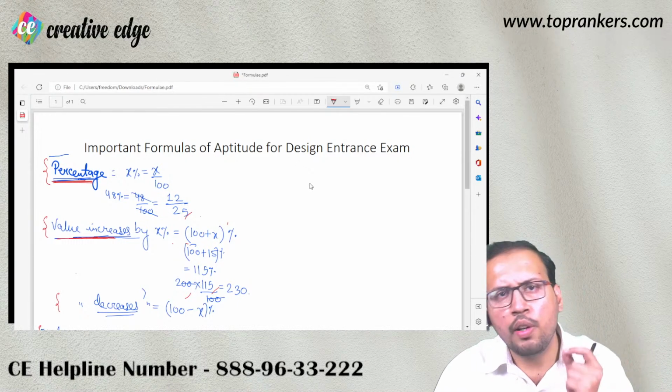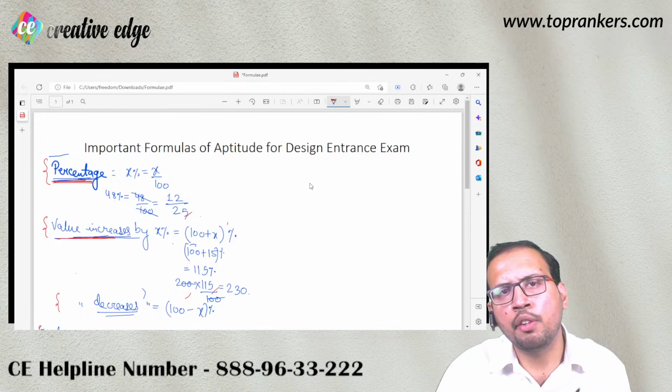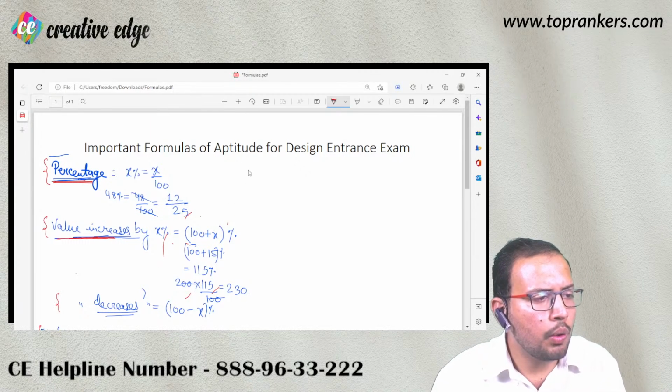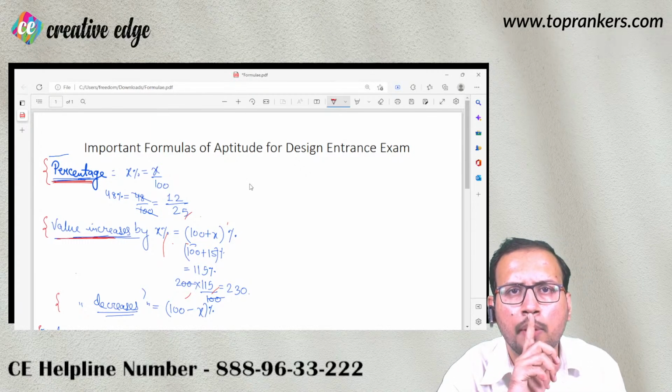So now let us discuss something about profit and loss, and then we will be discussing simple and compound interest. ठीक है? तो प्रॉफिट लॉस का डिस्कस करते हैं.